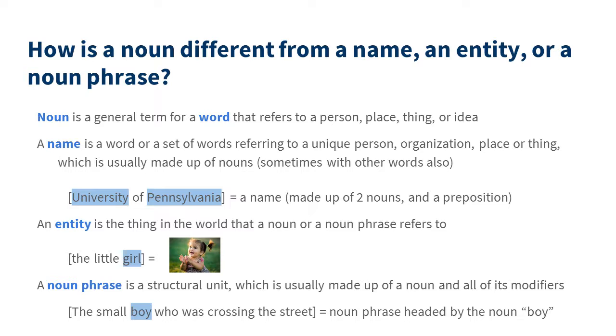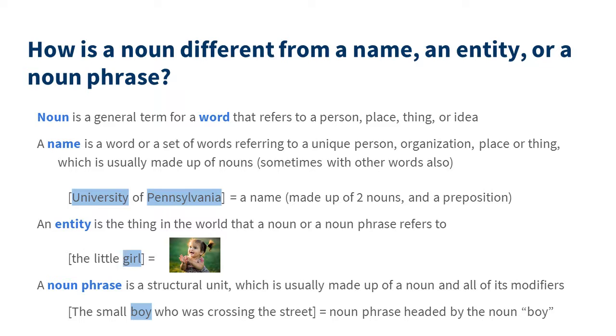So, how is a noun different from a name, an entity, or a noun phrase, which are all separate units that you might have seen? A noun is a general term for a word that refers to a person, place, thing, or idea. A name is a word or a set of words referring to a unique person, organization, place, or thing. A name is usually made up of nouns and sometimes other words also. So, for example, the University of Pennsylvania is a name, and it is made up of two nouns and a preposition.